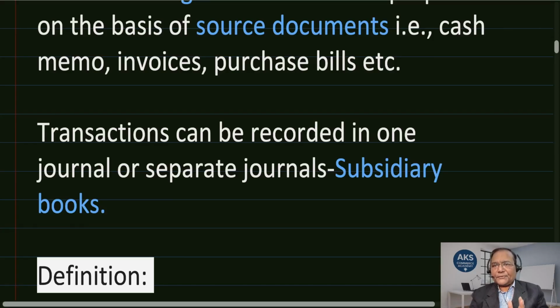For example, purchase book, sales book, purchase return, sales return, bills receivable, bills payable. These are the books which are separately kept if the volume of transactions of this nature is more in a firm. It is always advisable to go with subsidiary books alongside the journal, or what we call the journal proper.